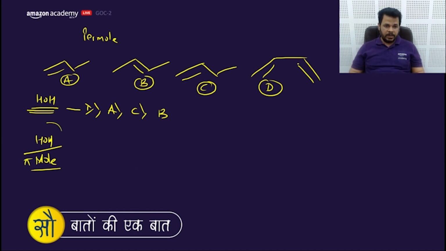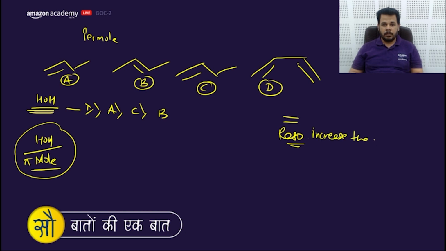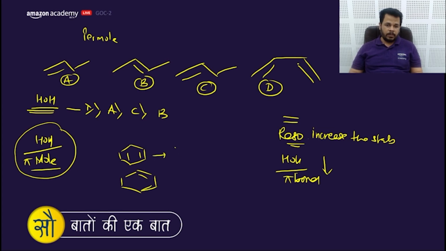If this is asked, that means this would have resonance, and resonance increases the stability. So HOH per pi bond decreases, as we discussed in the last lecture about the heat of hydrogenation of two different compounds, like 58 of this and 55.5 of this. Divided by 2, that makes 27.75.